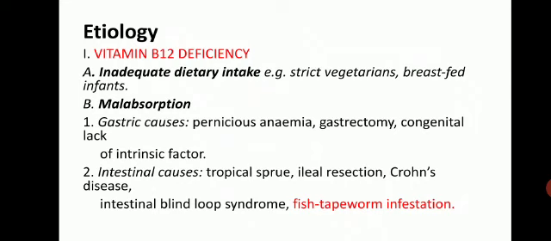This is a very frequently asked question, which parasite causes anemia or which parasite causes megaloblastic anemia. So the answer is fish tapeworm or Diphyllobothrium latum. That is the other name of this worm or this parasite.